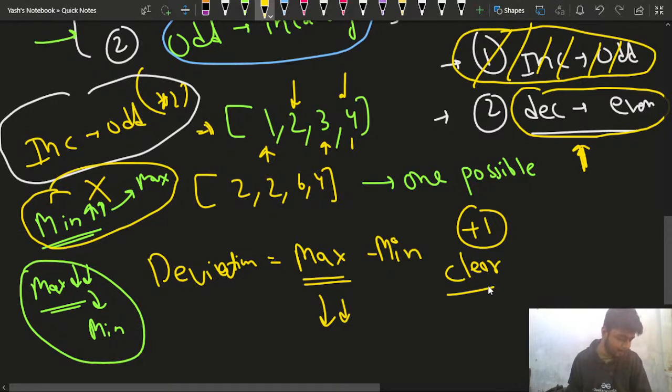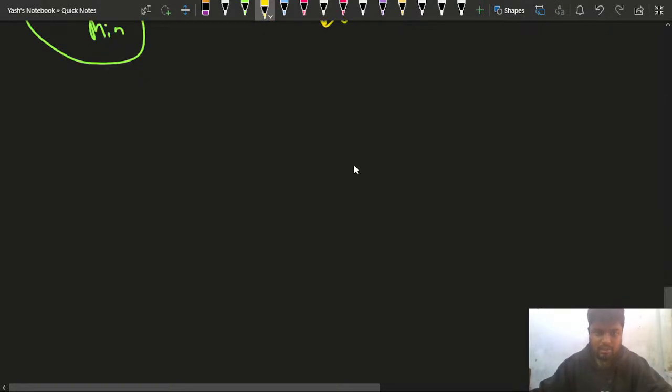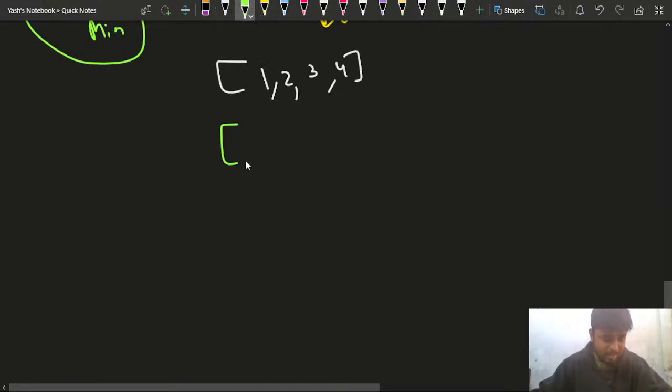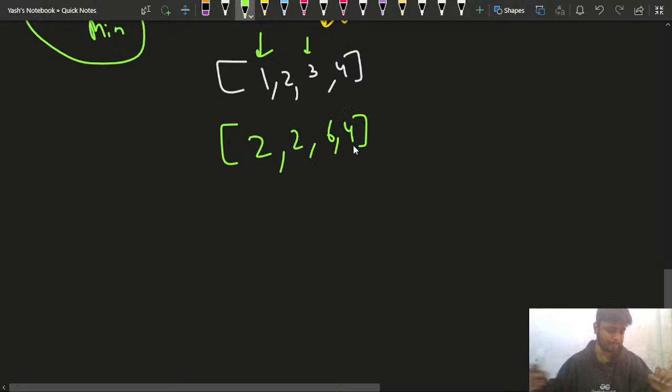Okay, is this much part clear to everyone? I'll be explaining both the test cases and everything as well. So as I told you, if I was given this array, 1, 2, 3 and 4, I multiply the odd numbers, that is 1 and 3, by 2. So this becomes 2, 2. Now this is 6 and 4, right?